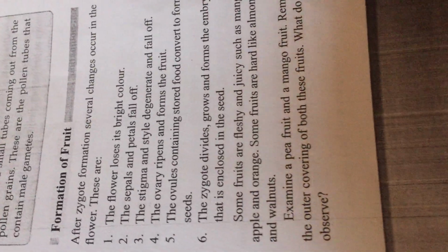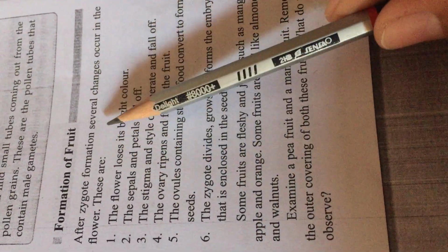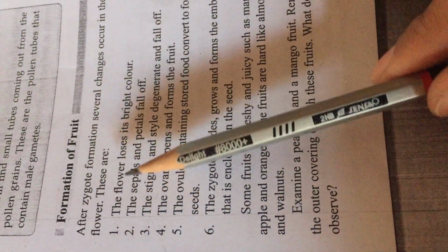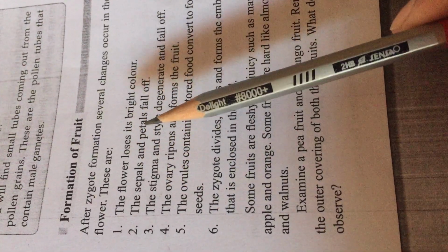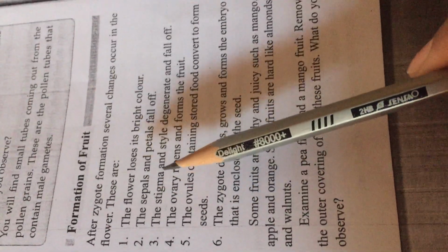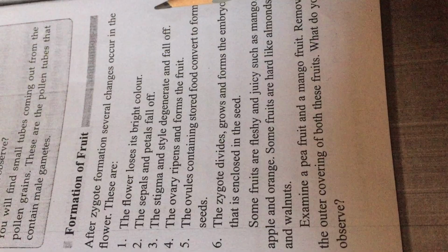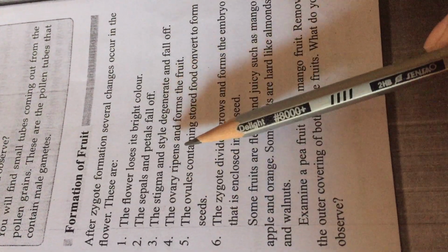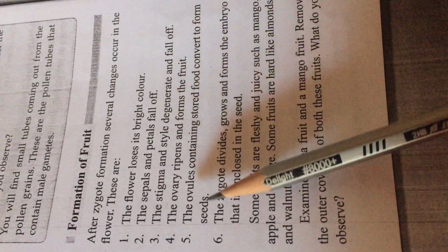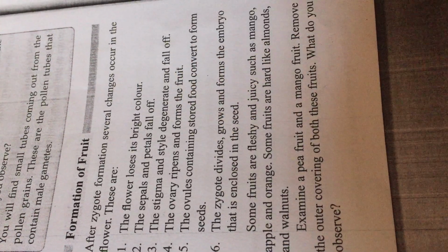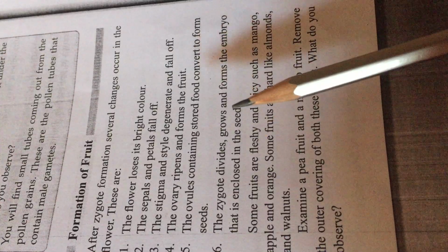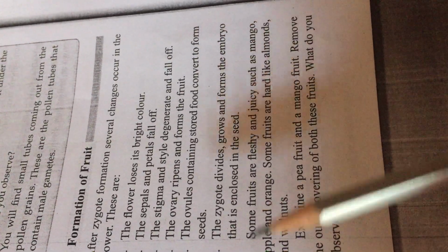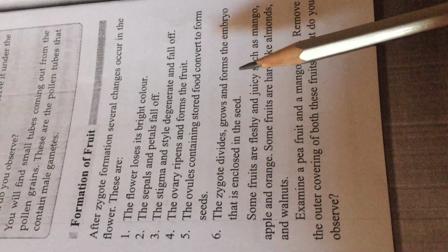Next, formation of fruit. After zygote formation, several changes occur in the flower. These are: the flower loses its bright color, the sepals and petals fall off, the stigma and style degenerate and fall off, the ovary ripens and forms the fruit, the ovules containing stored food convert to form seeds, the zygote divides, grows and forms the embryo that is enclosed in the seed.